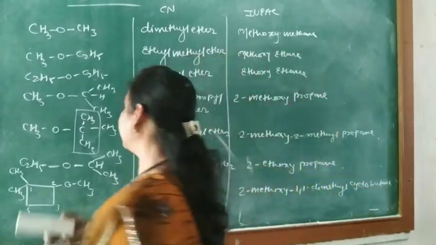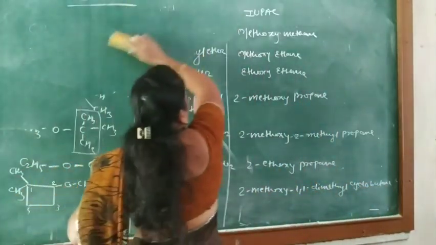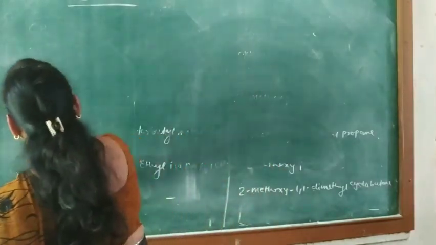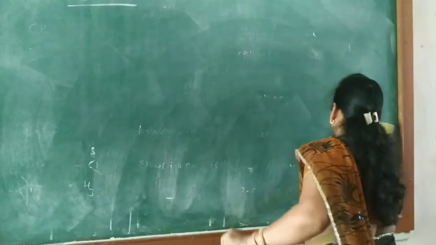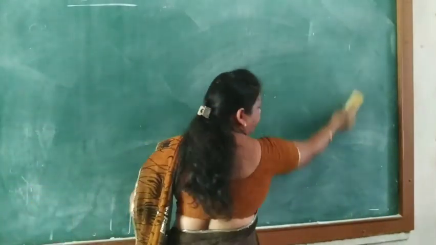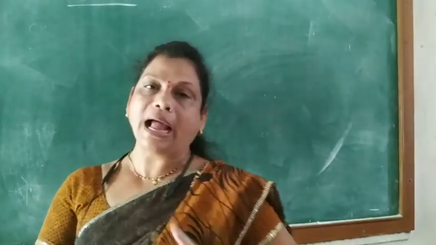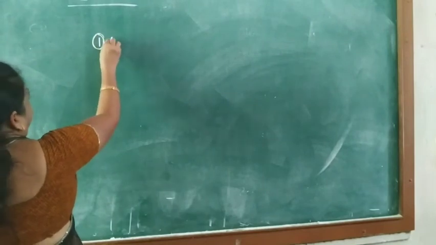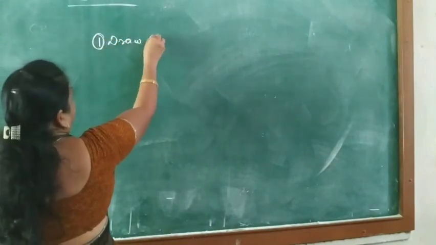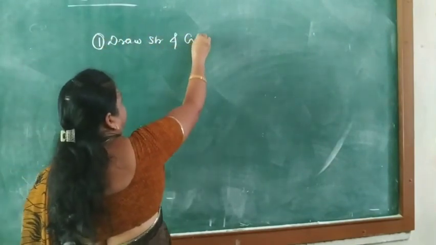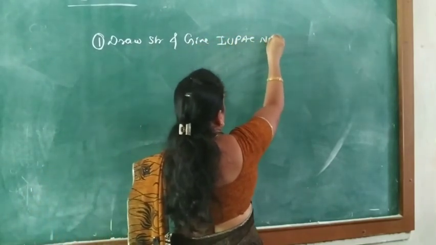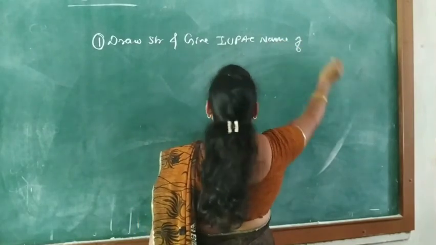Okay, and instead of that, write the structure and give the IUPAC name of the following compounds including alcohol, phenol and ether. Here first draw the structure and give the IUPAC name of the following.